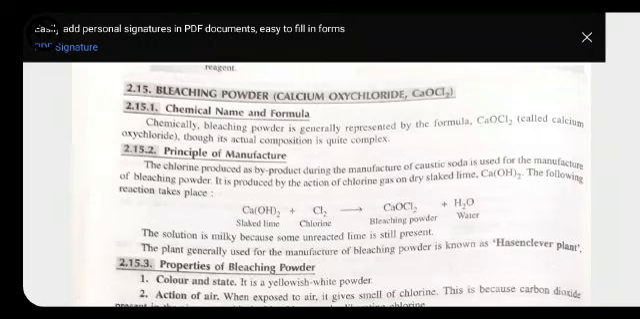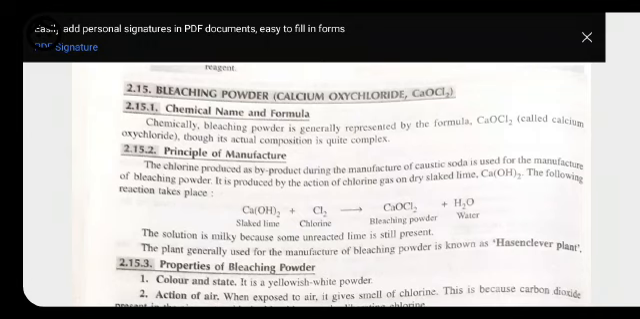For preparing bleaching powder, we have to take slaked lime, which is also called calcium hydroxide. That is the chemical name, and the common name is slaked lime. When we pass chlorine gas over this slaked lime, it gives rise to bleaching powder, which is also called calcium oxychloride, with the byproduct water. The solution is milky because some unreacted lime is still present. That's why the color seems to be milky.